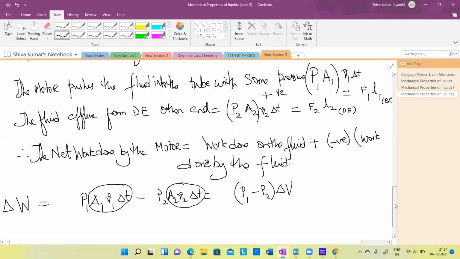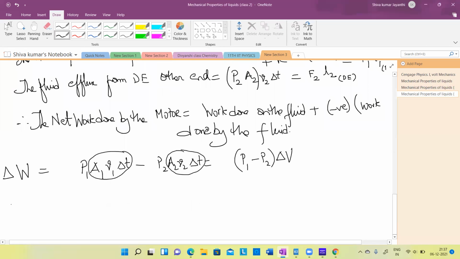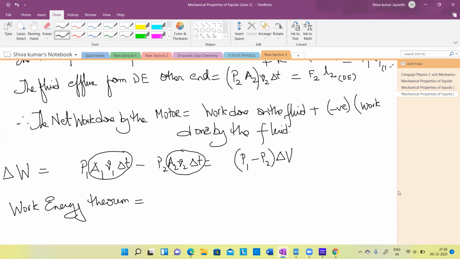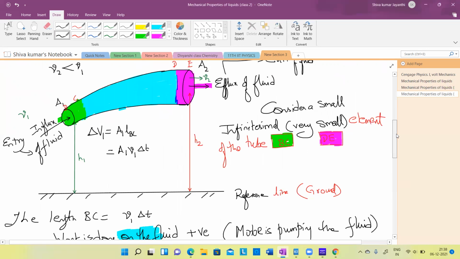Clear, understood? So from the work energy theorem, what does it say? Work done on a system or work done by the system is responsible for change in the potential energy or the kinetic energy. Something should change there. Yes, here both are changing. If you observe the diagram, go up and see.